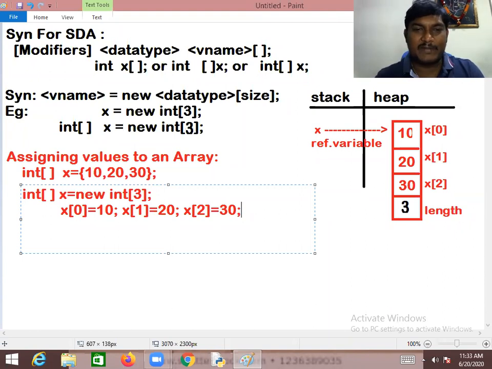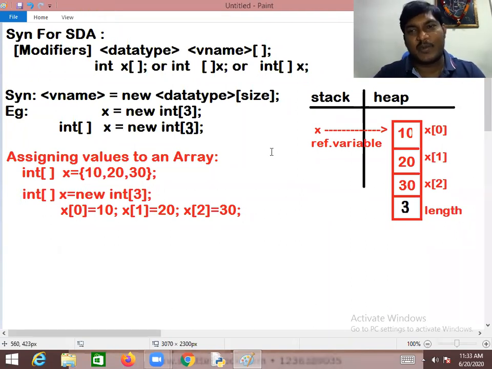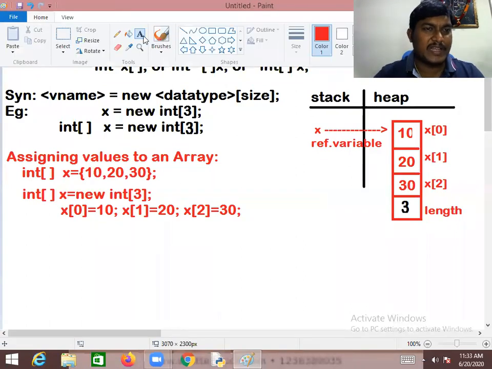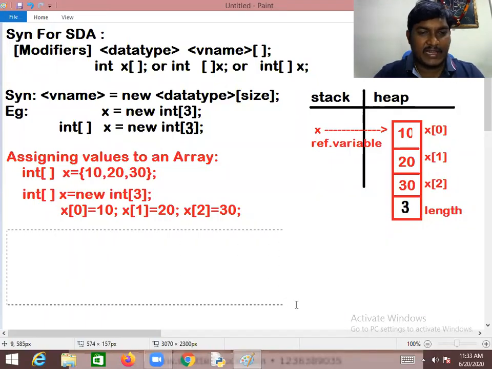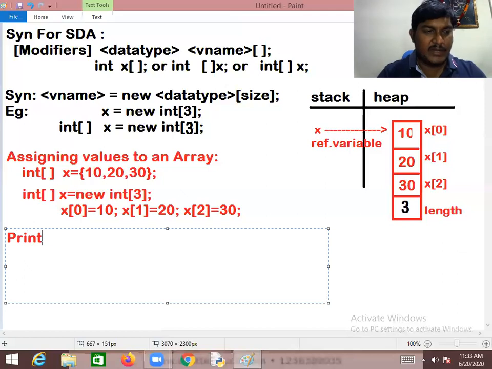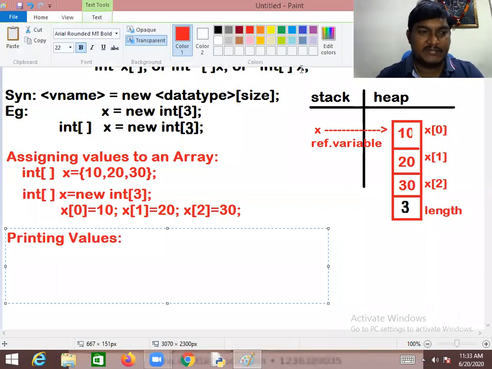Easy, my dear. Now let me take some example here. Sir, I want to write a piece of code to read the values from the array. Yes, we can go ahead. How can we write the code to print the values of the array? This is about printing the values. We have different ways of printing the values, ladies and gentlemen.